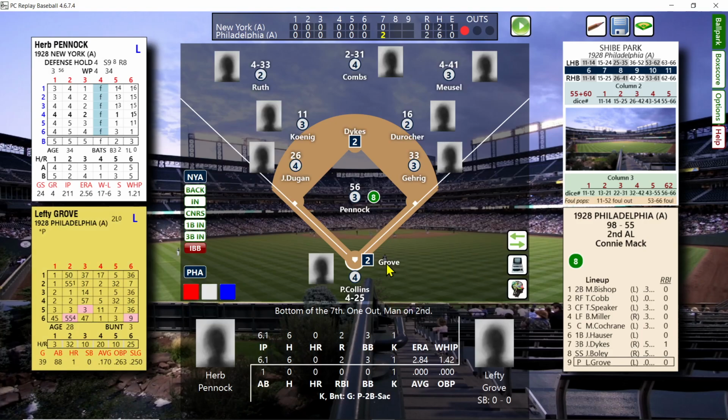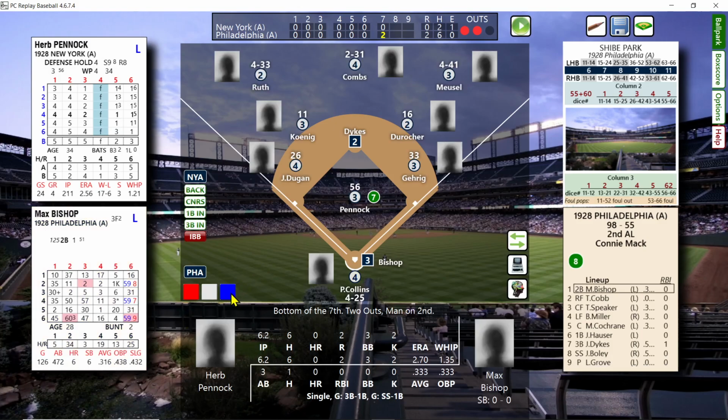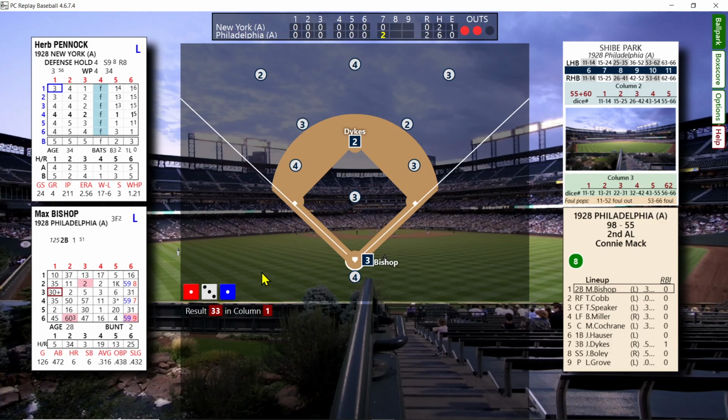So runner on second, 1 out, and imagine Grove is going to bat. We're going to bring the corners in, and he strikes out. So 2 out, runner on second. We're going to face Bishop. We're pitching to him, and he is going to walk. First and second, 2 out for Cobb.